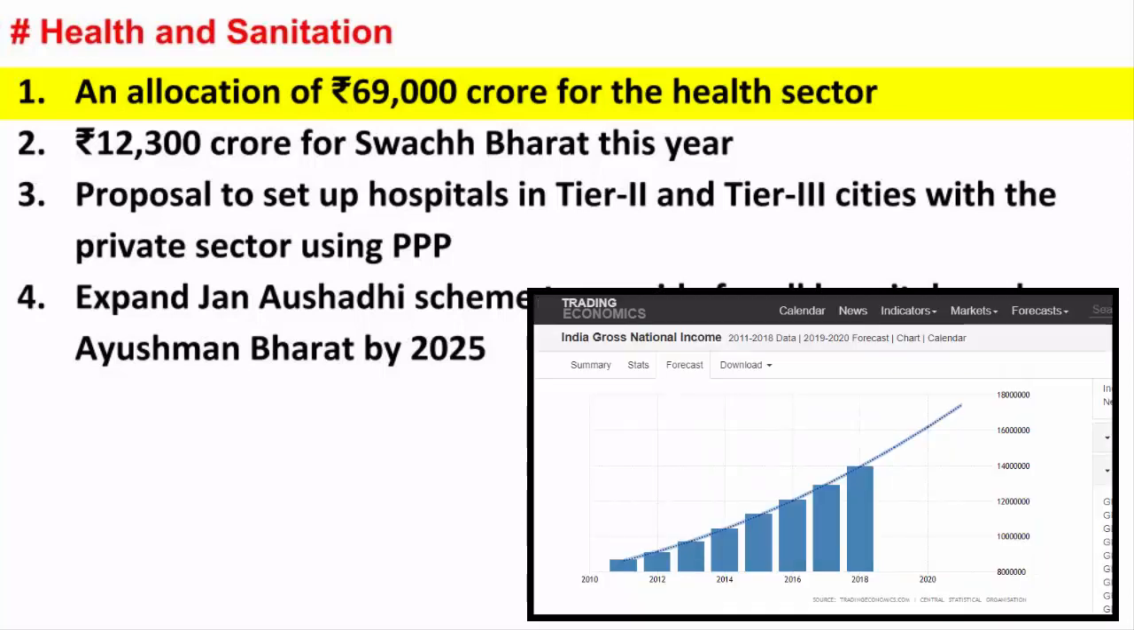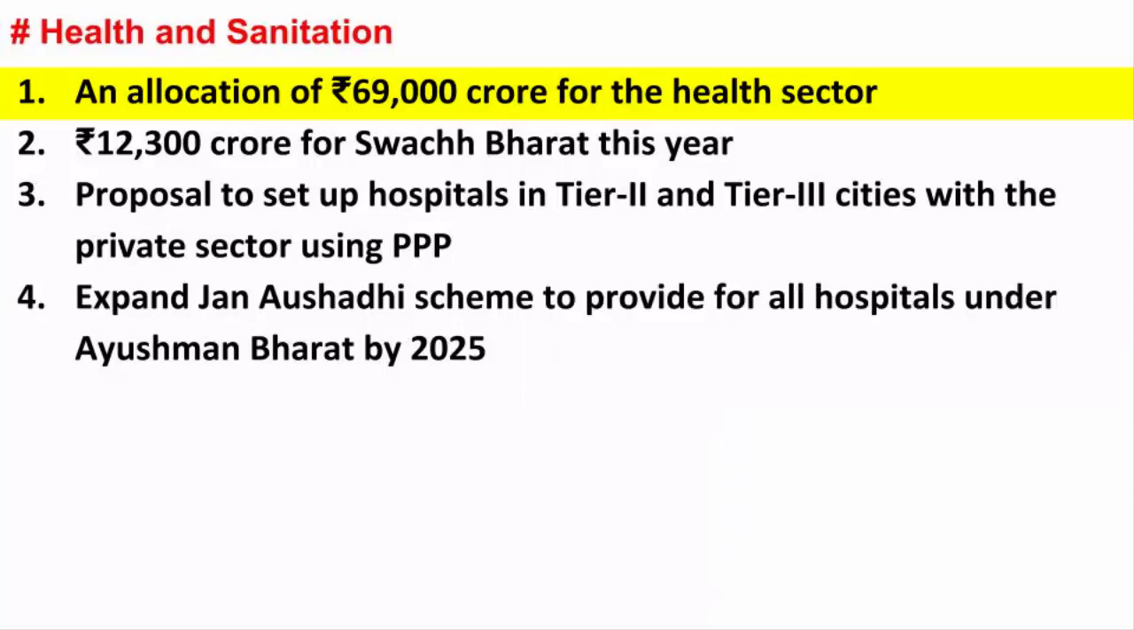Government spending on healthcare increases every year, but still it is not even 1% of the national income. So the question is, if the national income of the country is increasing year by year, then why is the government spending on healthcare of its own citizens not even 1% of the national income?